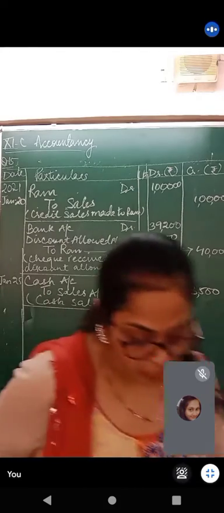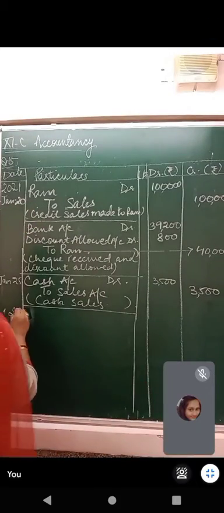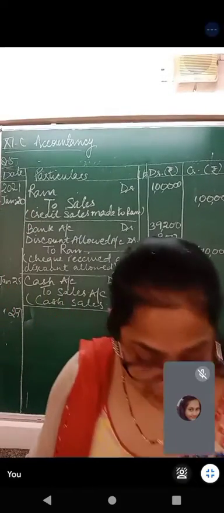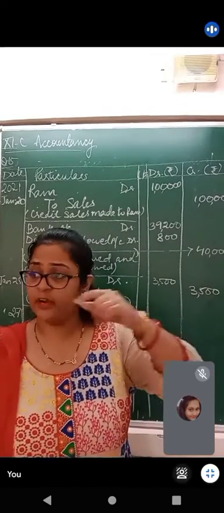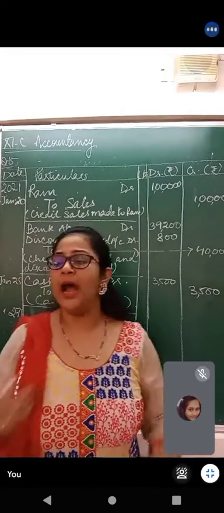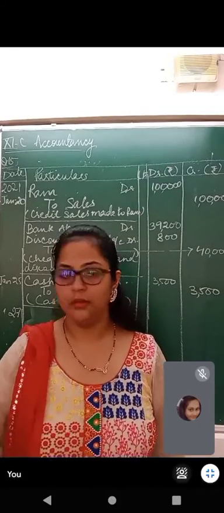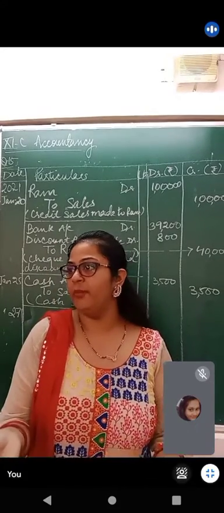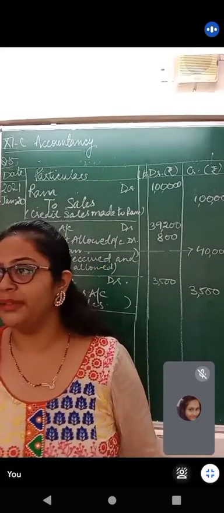Next entry is for January 27. Paid to Mohan on account. Who is the receiver of this amount? I paid some money to Ronak. Who is the receiver of this money? And what is going away from my pocket? Cash is going away from my pocket. What shall be the journal entry?